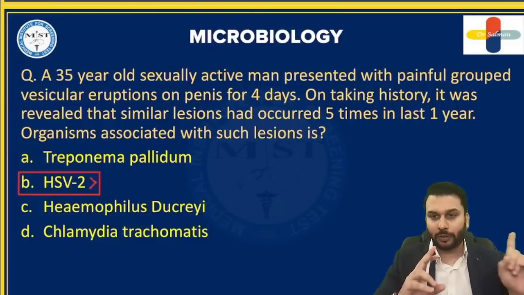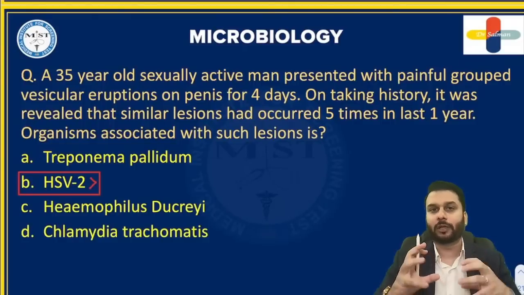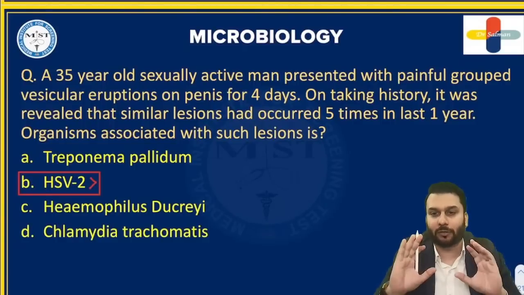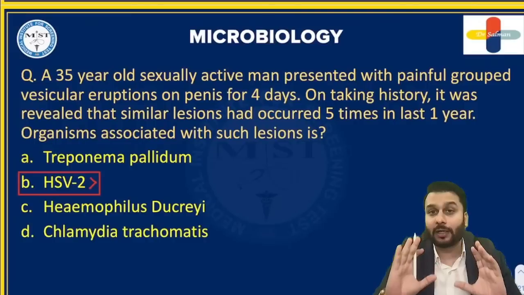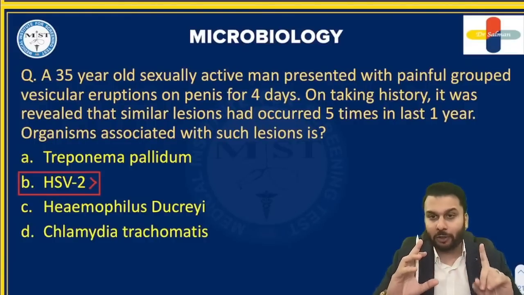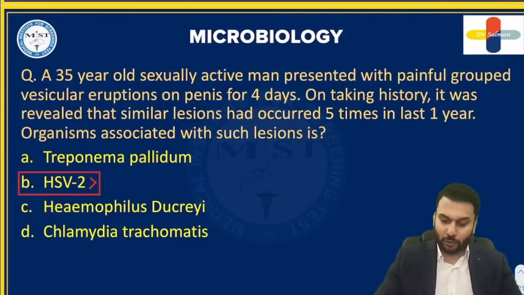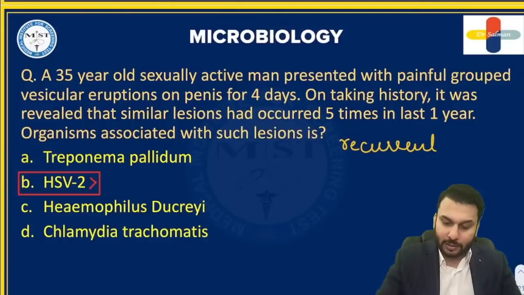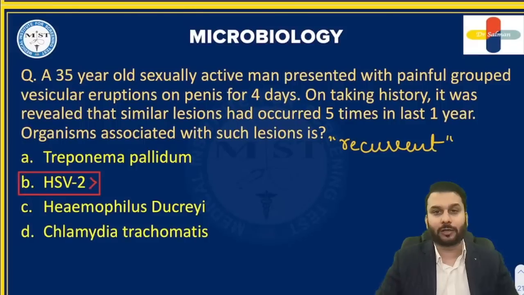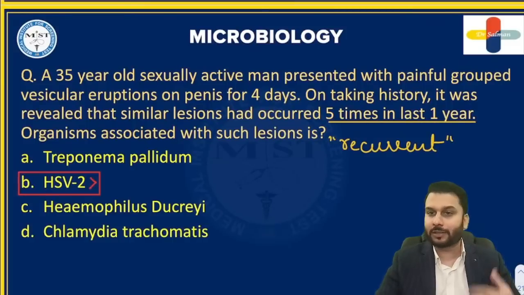One thing: once this guy comes inside our body, we have learned herpes remains latent in our body after that. So this much we know. I'm just reminding you one thing: if it is remaining latent, it will keep coming back. So I told you the word is recurrent. If you get these STD lesions again and again, recurrent. How do I know it is recurrent? The clue is right here: 5 times in the last 1 year. What does that mean? It keeps coming back.